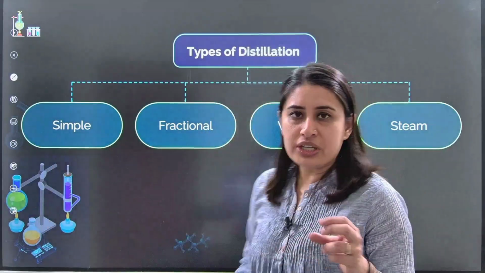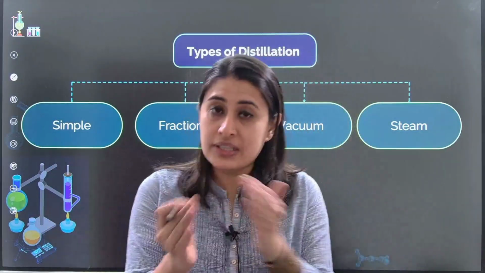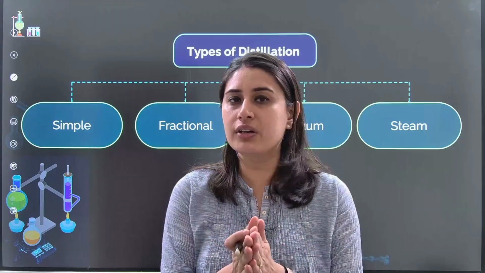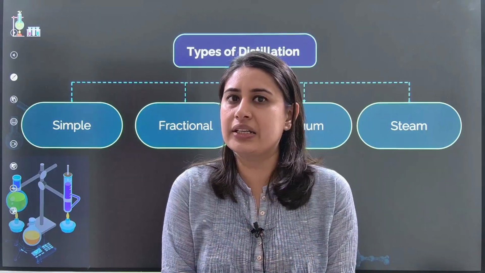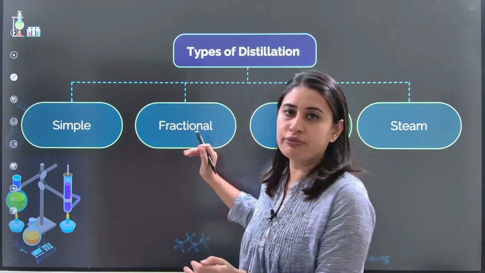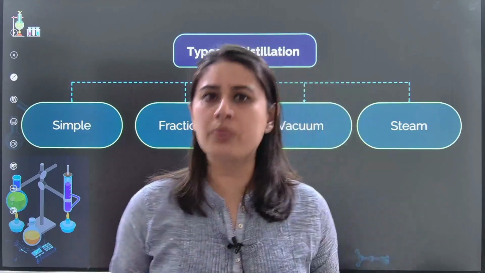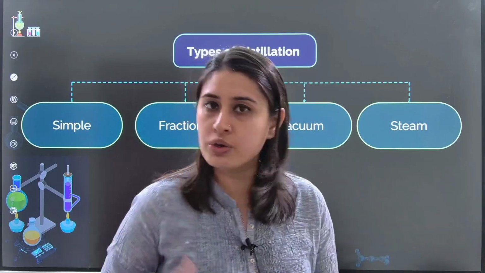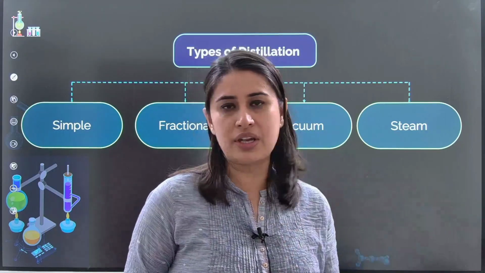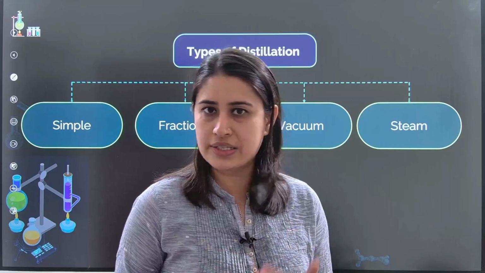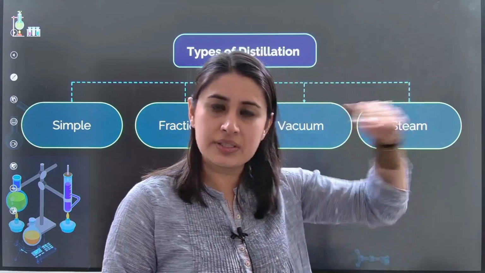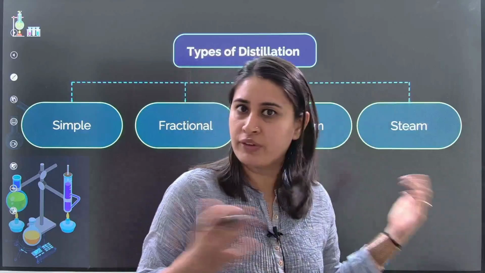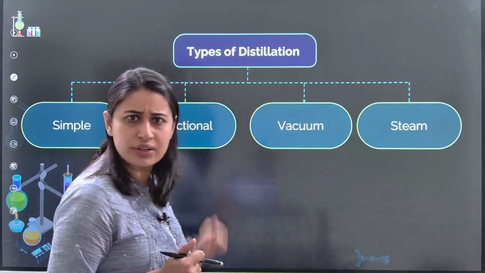Then there is fractional distillation, whenever the difference is not so much. Whenever the difference is less than 20 degrees Celsius, we can make use of fractional distillation. One very common example is the fractional distillation of crude oil. That is how you get petroleum, and when you do the crude oil fractional distillation, you get different columns. Because there are different fractions, that's why the name fractional distillation. So this is also sorted.